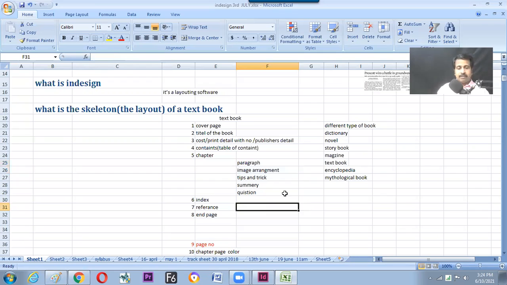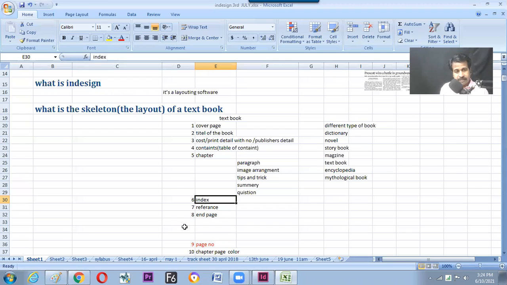Till now we have read hundreds of books in our life, but now we are seeing what is the skeleton of a book. Because as a designer, we need to understand how it has been framed up. Content will be given to us, and the content will be placed over there. But as a designer, we need to think for the audience so that the reader should not get strained, and make the job easier.